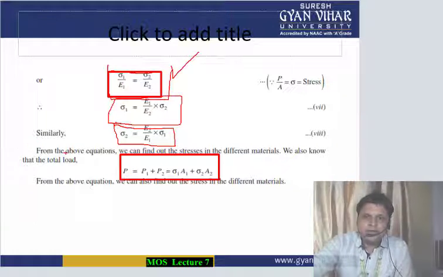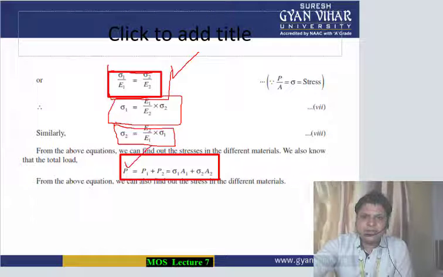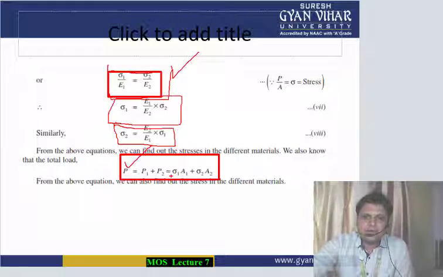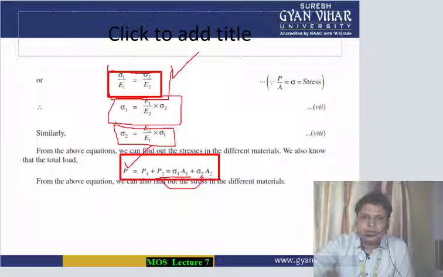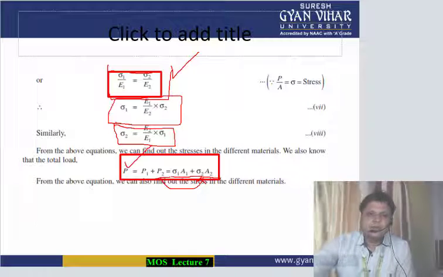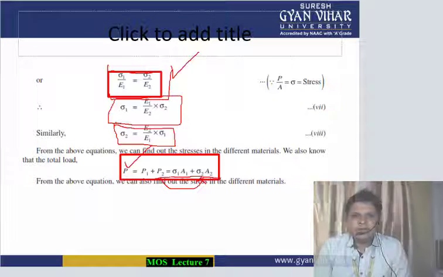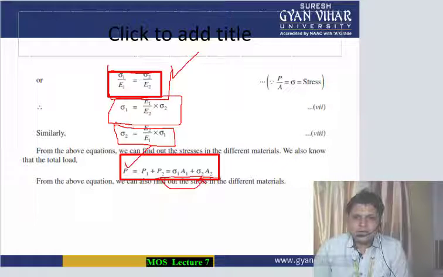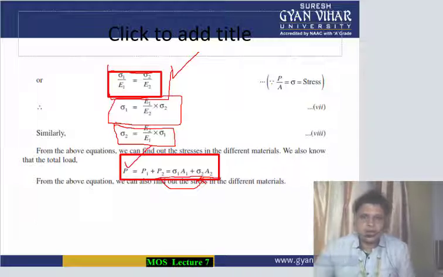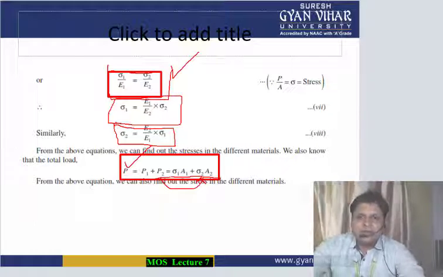Now from the above equations we can find out the stresses in the different materials. These equations, as I told you at the start, also P is equal to P1 plus P2. In place of P you can write sigma times A, because P by A is equal to sigma. Therefore P1 is equal to sigma 1 A1 and P2 is equal to sigma 2 A2. This expression will also be used in the numerical. Let's see how we calculate in the numericals.